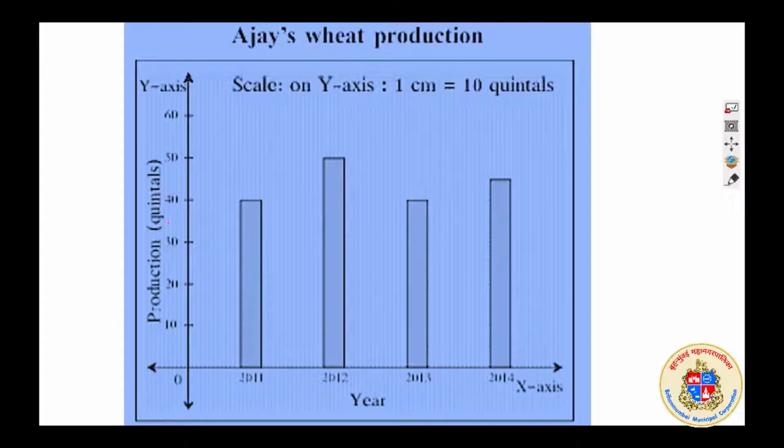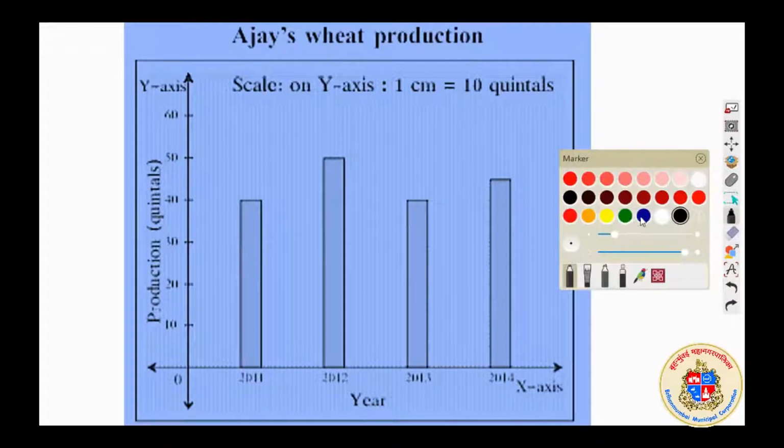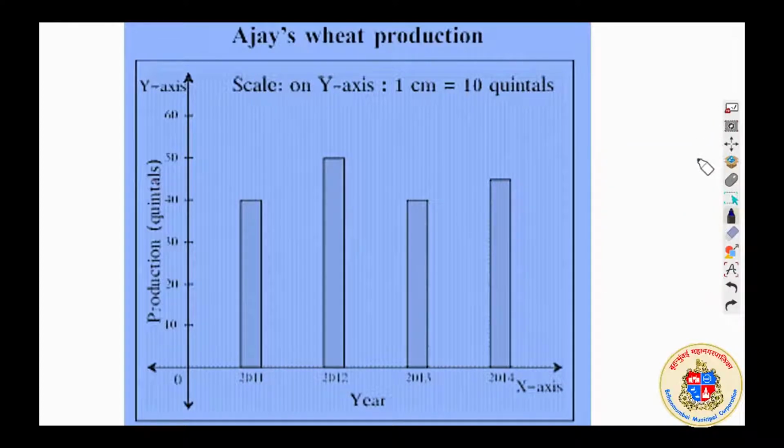Ajay produces wheat, so this is Ajay's wheat production bar graph, which you studied in 6th standard. What it is showing: first and foremost, whenever you see a graph, you should see what graph it is. It is Ajay's wheat production. It is showing the years 2011, 2012, 2013, 2014. It's not that clear, I know, the textbook page.